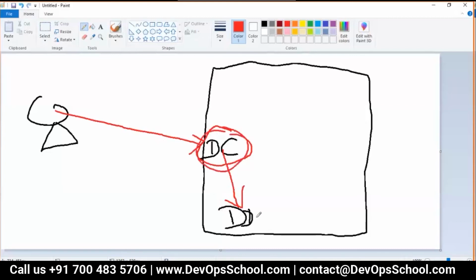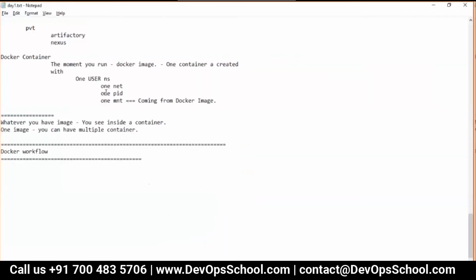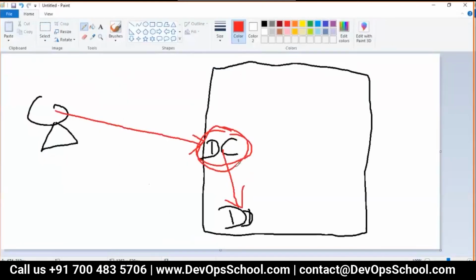Now the Docker daemon creates a container, but from what? From an image, I said. So you have to specify from which image you want to create a container. First, the Docker daemon checks for that image in the local registry, LR. This is step number 1.